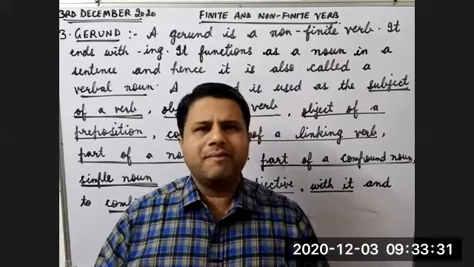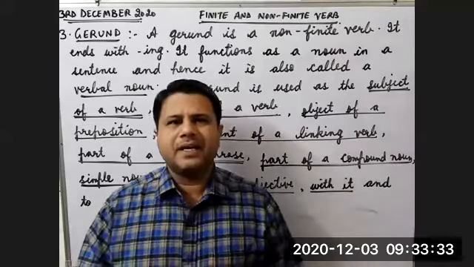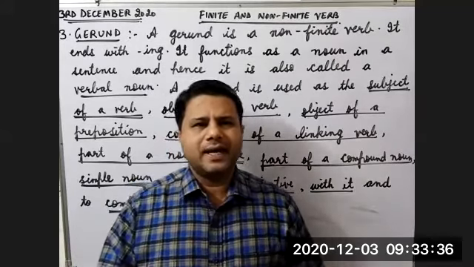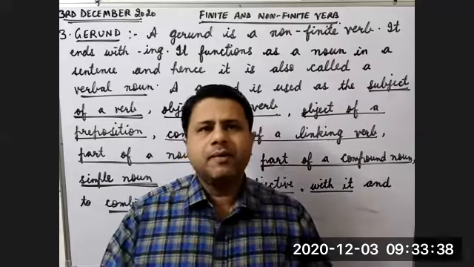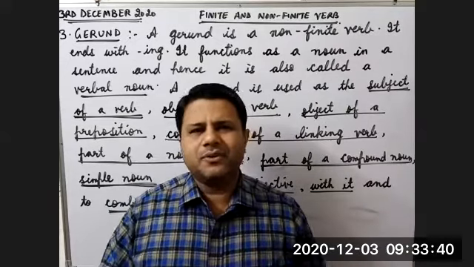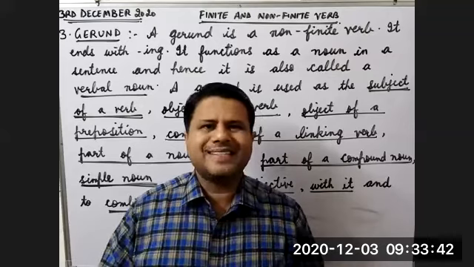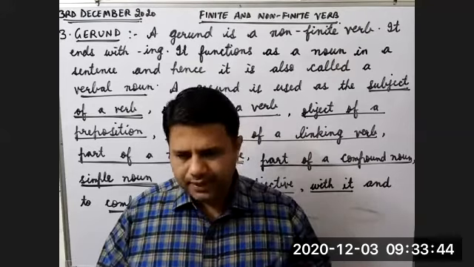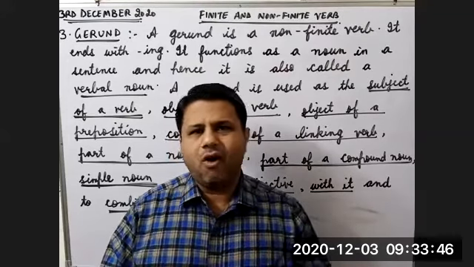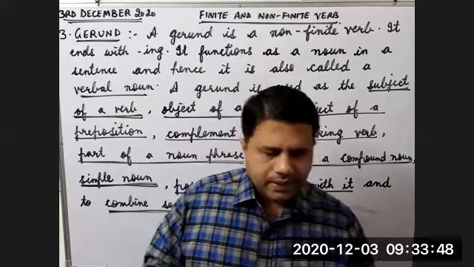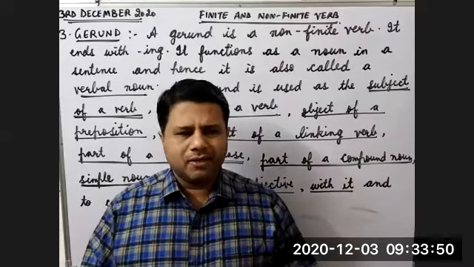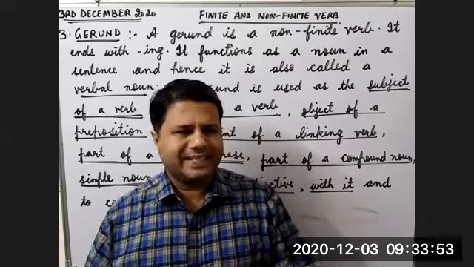Children, do you remember when we were doing present participle? There also we discussed the ing form of the verb. There it is not used as a noun. There it is used as an adjective. It was used as an adjective or an adverb. So present participle is also called verbal adjective.